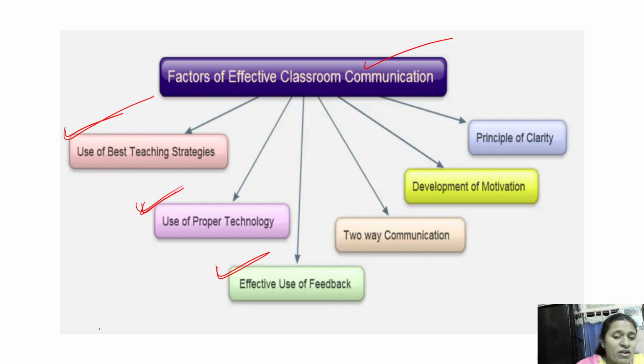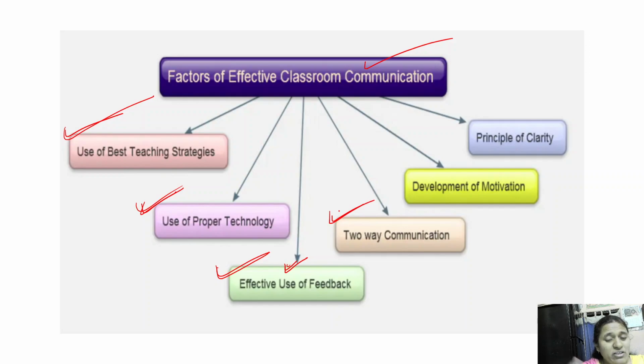Feedback is also very important. Suppose a student is not getting something and they give some feedback, and the teacher again tries to explain to that student in a clearer way. That is called effective use of feedback. Feedback is very mandatory. Next, two-way communication.